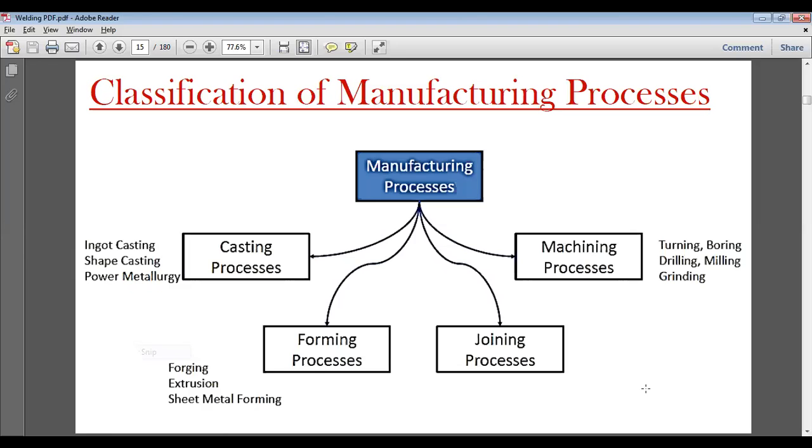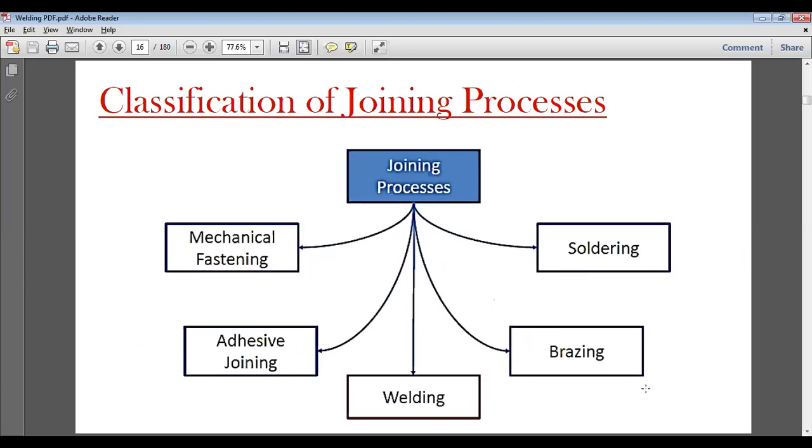So when we are coming to joining processes, we can see joining processes are basically five types. One is welding, brazing, soldering, adhesive joining, and mechanical fastening. Adhesive joining and mechanical fastening are basically at the physical level only. They are not involved at the atomic level or intramolecular level.